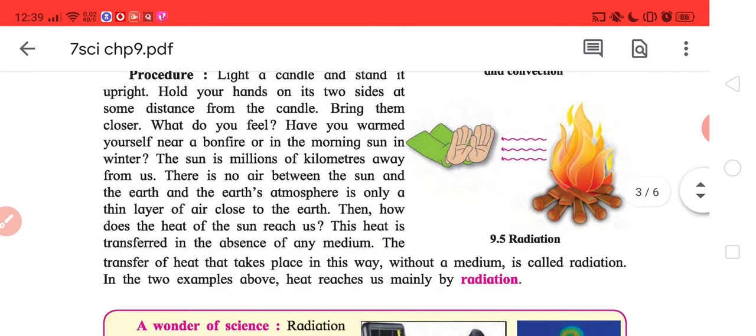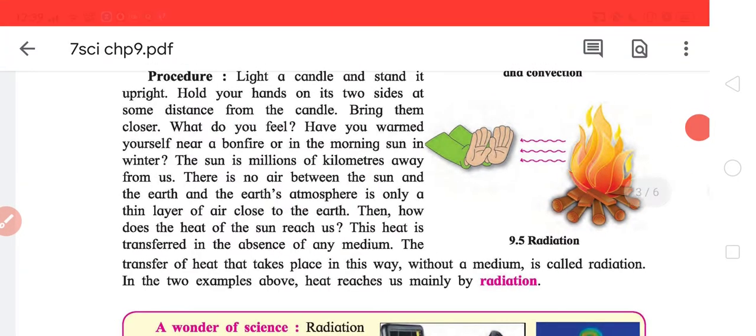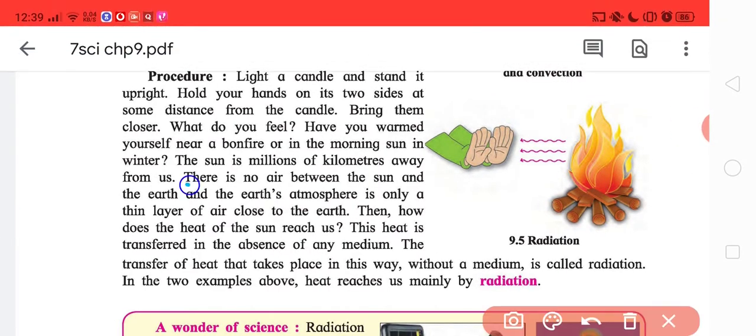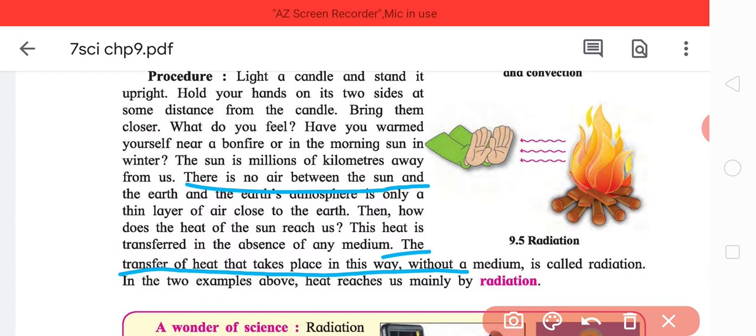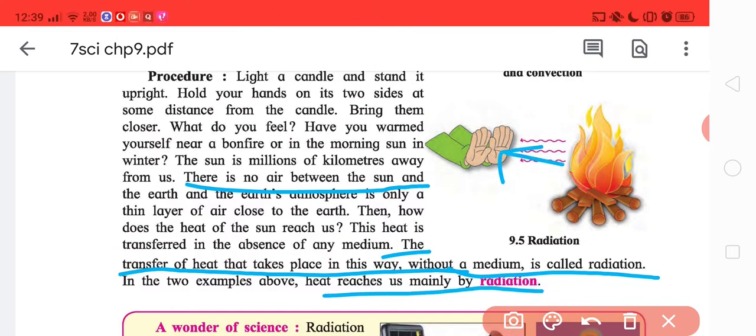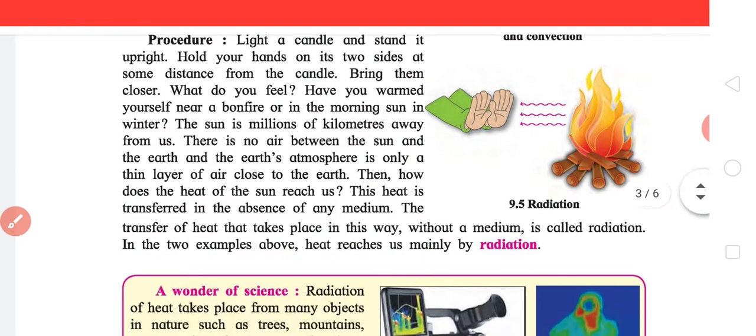As it is written, this explains basically what I have said, that there is no air. The definition is the transfer of heat that takes place in the absence of any medium. Without a medium is called radiation. The heat reaches us mainly by radiation. The sun's rays reach the earth through radiation.